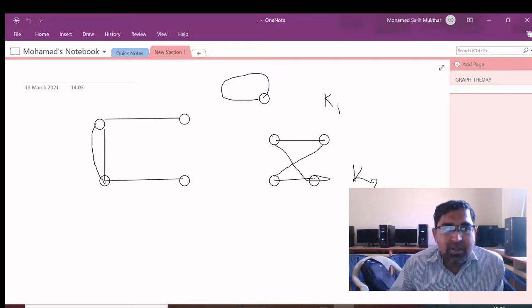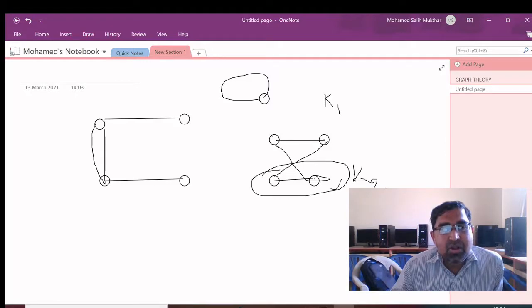If you put one edge here, then this will be a complete bipartite graph. If we take any edge that connects a vertex of V1, suppose this is some vertex of V1 and this vertex is in V2, so if every vertex of V1 is joined to every vertex of V2, then it is a complete bipartite graph.